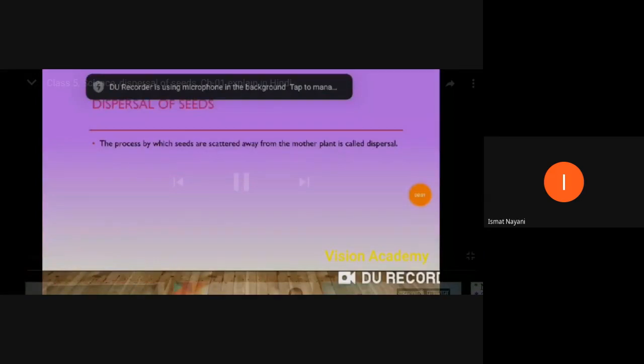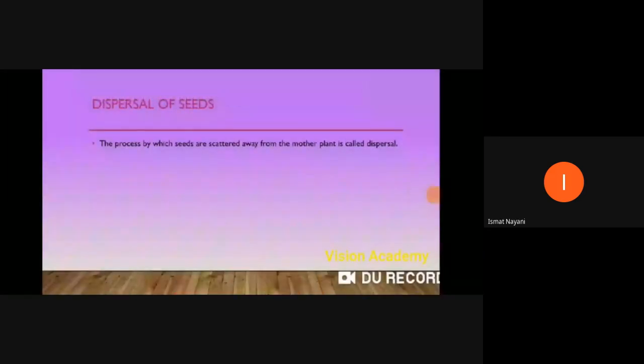Now let's have a look. The process by which seeds are scattered away from the mother plant, meaning the parent plant, is called what? Dispersal. It is called dispersal.